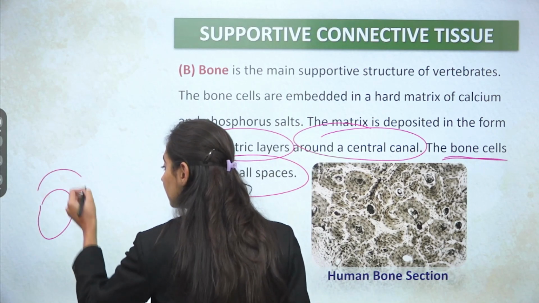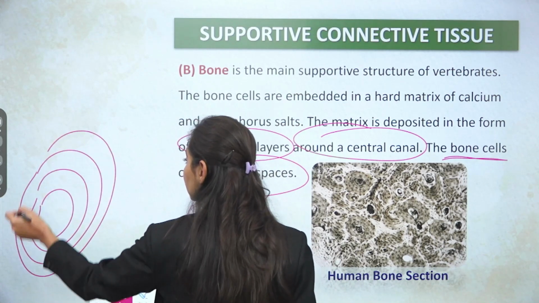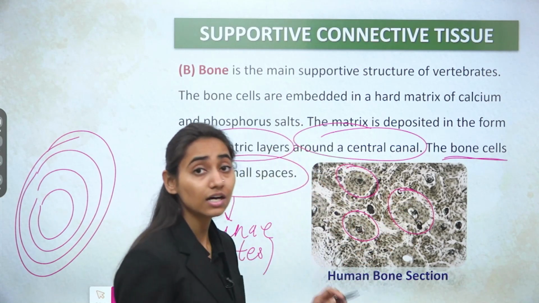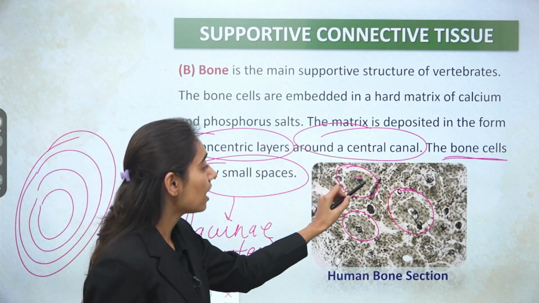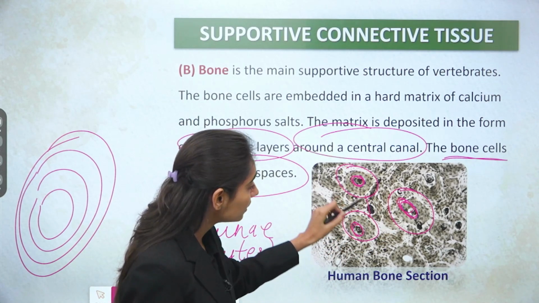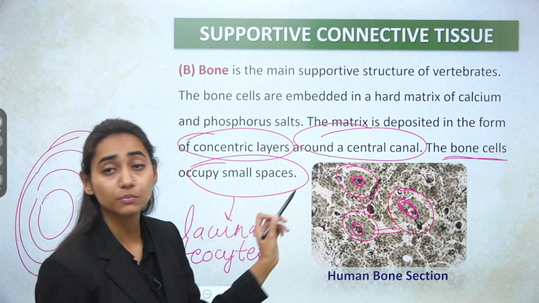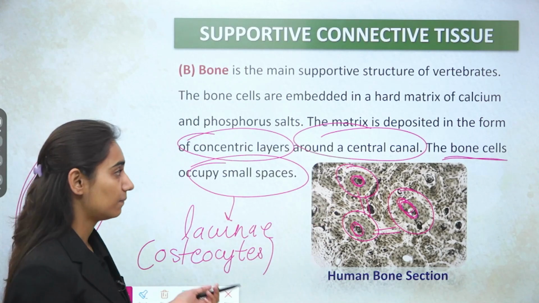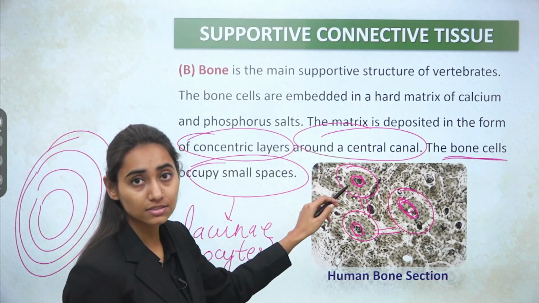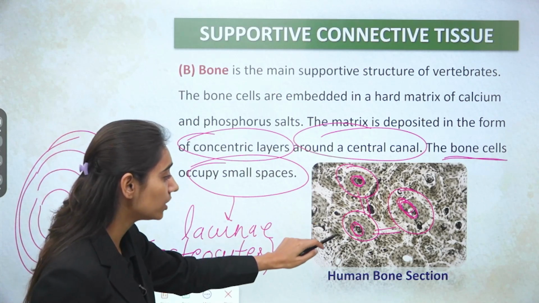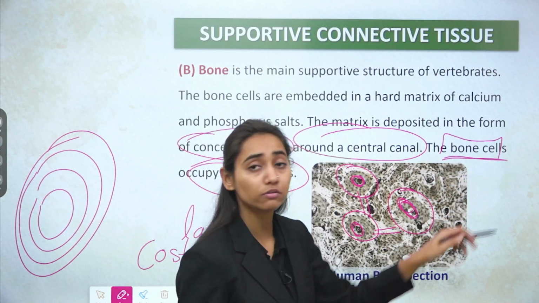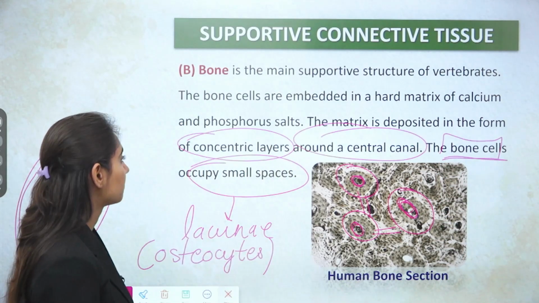So there exist concentric rings. Now these concentric rings, you can see here, are forming the Haversian system, and inside the Haversian system there is a canal known as the Haversian canal, and two Haversian systems are connected with each other with the help of a Volkmann canal. Alright, so you have to remember the Haversian canal, the concentric layers known as the Haversian systems, then the lacunae, which are small spaces. Inside the lacunae are the bone cells, the bone forming cells known as osteocytes.